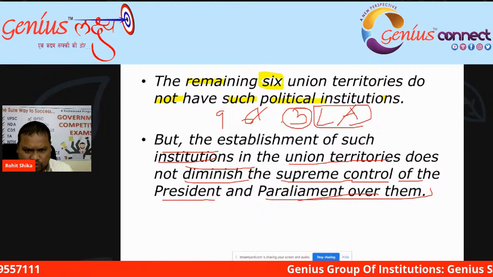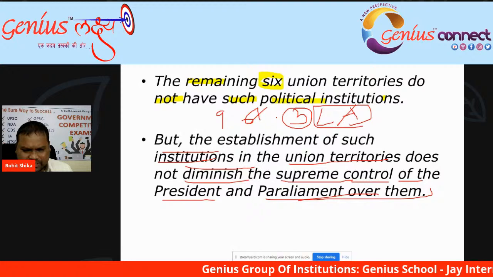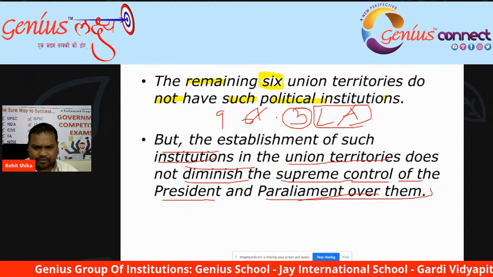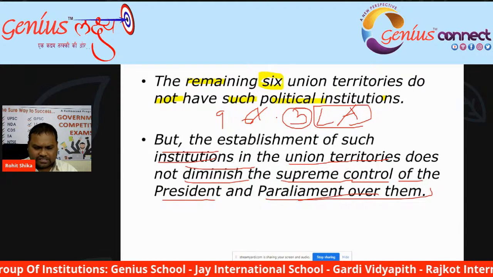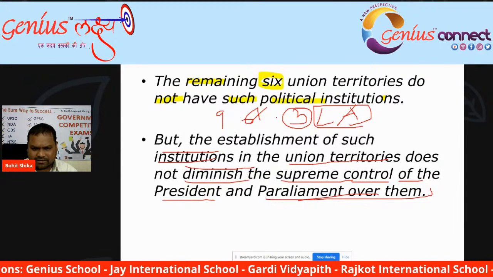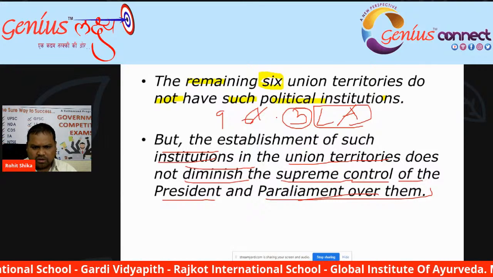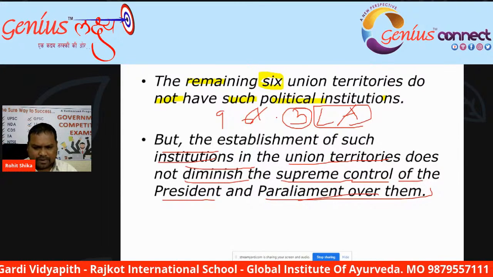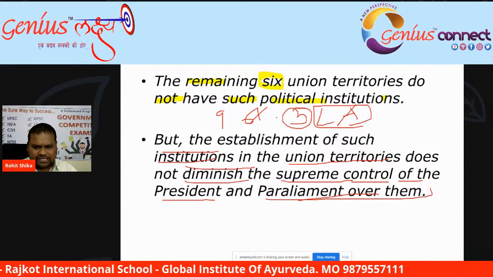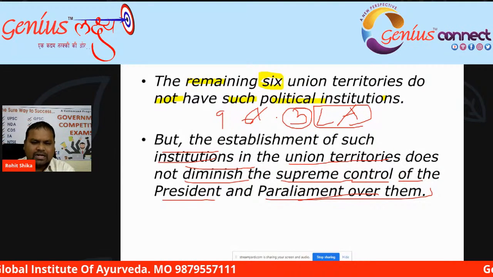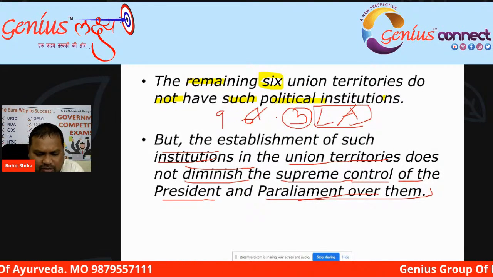Means though these 3 union territories have legislative assemblies, it does not mean that the supreme control of the president and the parliament over them will diminish or reduce.